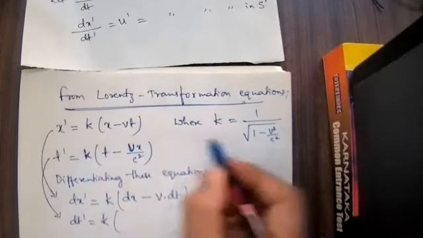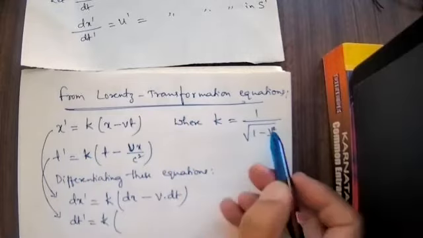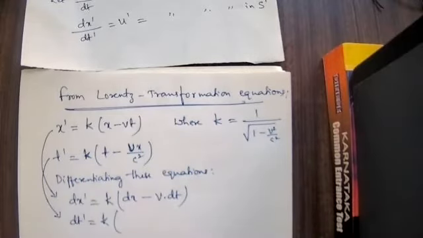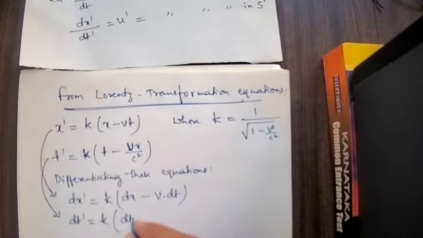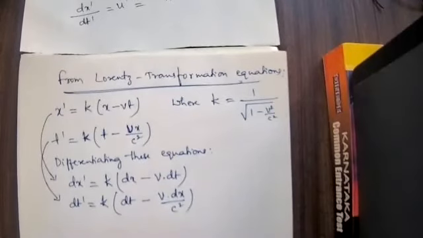You can put k is equal to this, and you have to keep this whole thing as it is here. Instead of writing this one, I kept it as k. dt, differentiation of this, minus v into dx divided by c square. Now we are going to take the division here.